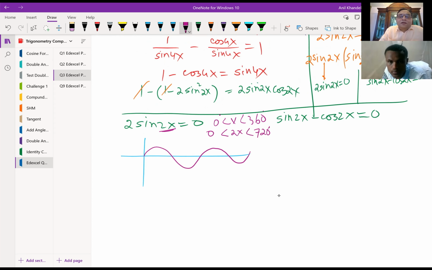So as far as 2x is concerned, sine 2x equals 0 will give you what values? 0, 180, 360, and we keep on adding 180 to this. So when you add 180, we get 540 and then 720. So we have 5 values, right?